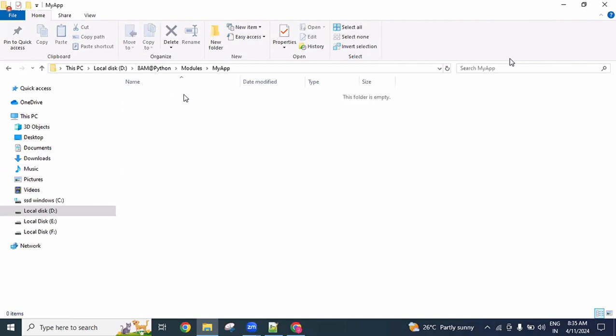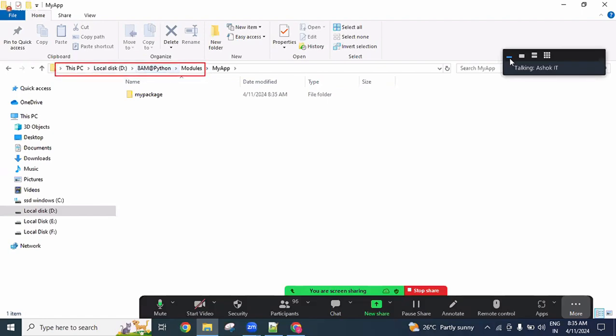Inside this MyApp folder, I want to create one more folder, my package. I created it, guys. So this is a folder. Up to this module is the root directory. Inside that, I created one folder with the name my package.